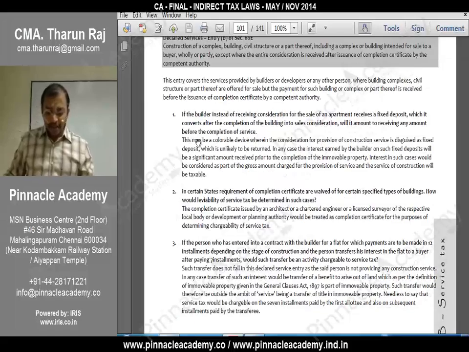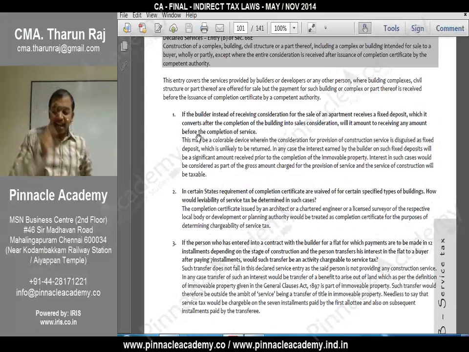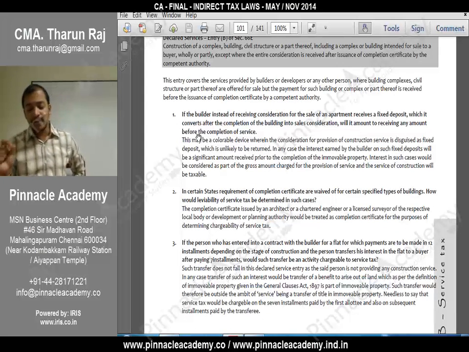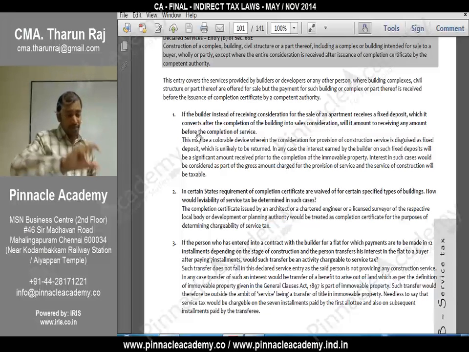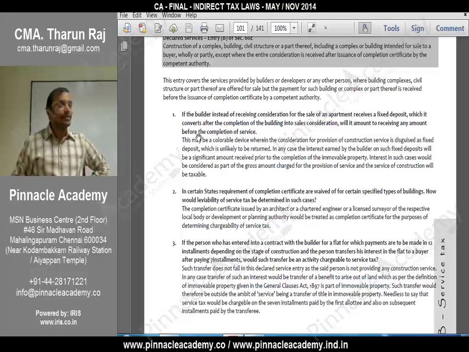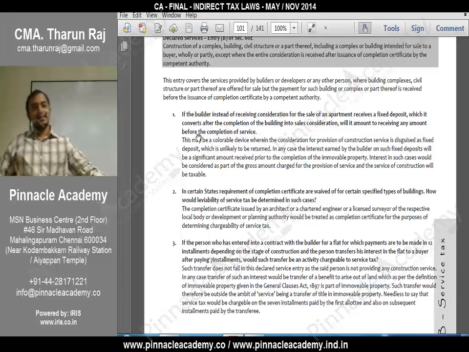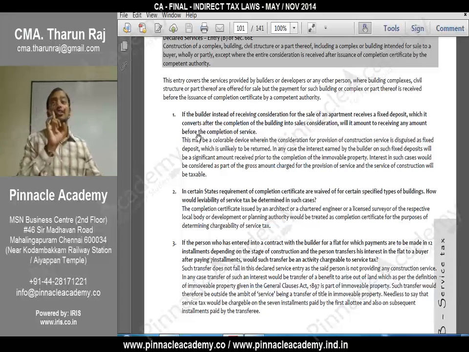Next. Here I have a doubt. The words used are: except where the entire consideration is received after issuance of the completion certificate by the competent authority. If part of the consideration is received before and part after, the entire amount is liable for service tax. So the builder should be very careful. He should not receive even 1 rupee from the service recipient. Just the processing charges he may receive for registering in his name.